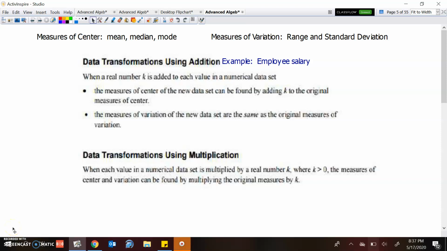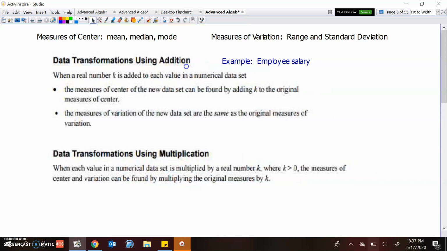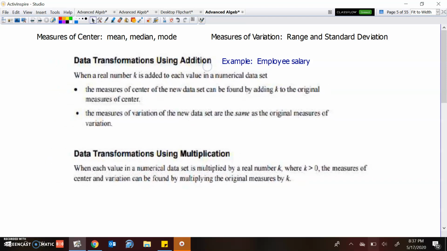Right, so the last bit of this lesson is we're going to talk about what happens whenever data is transformed, when it's changed. Okay, so let's take, for instance, salaries. Maybe you were taking a look at salaries across the board at a certain company, and all of a sudden, all the salaries are changed.